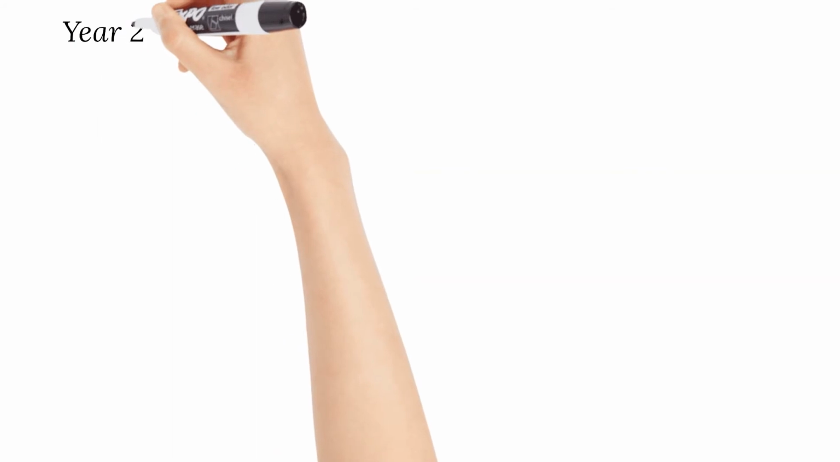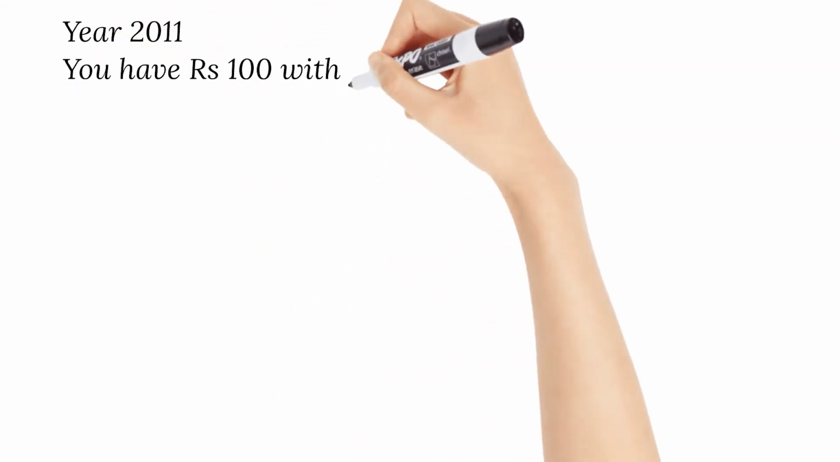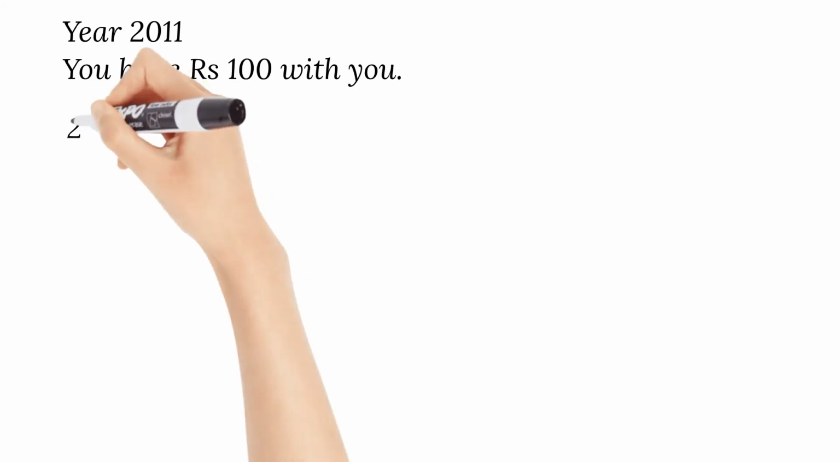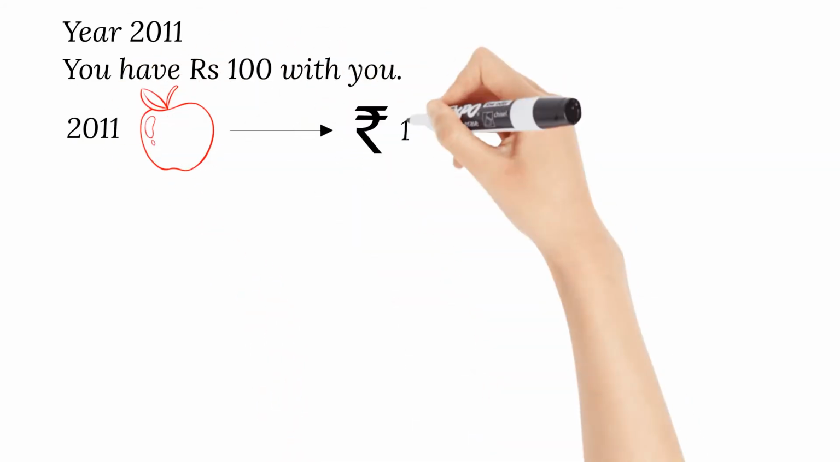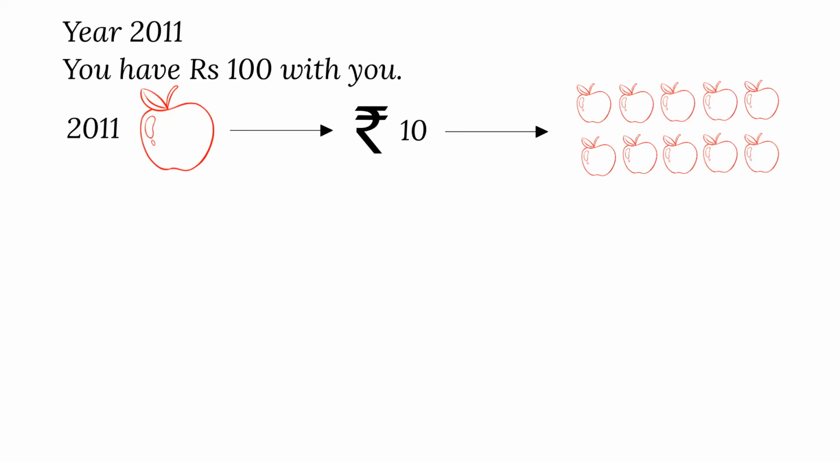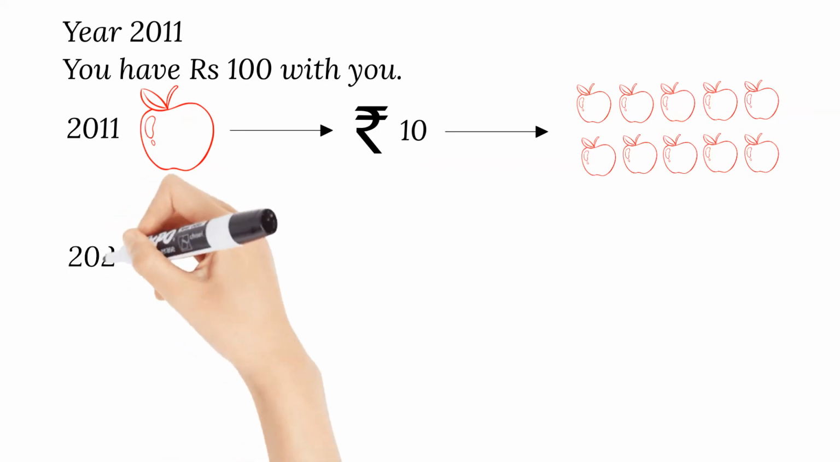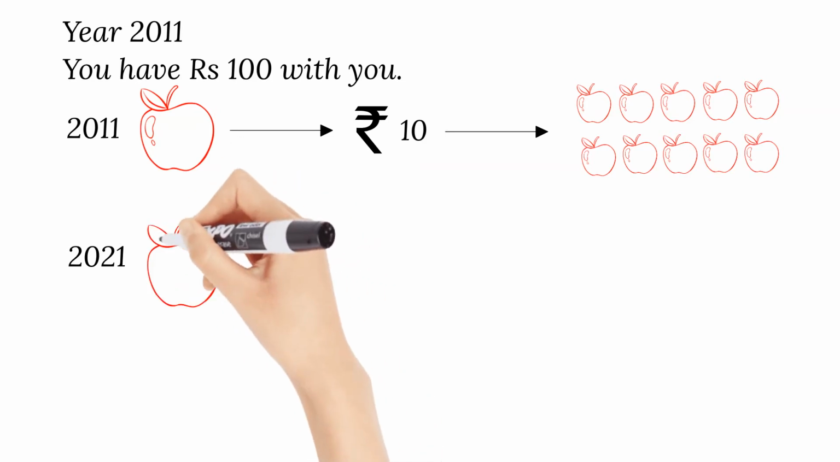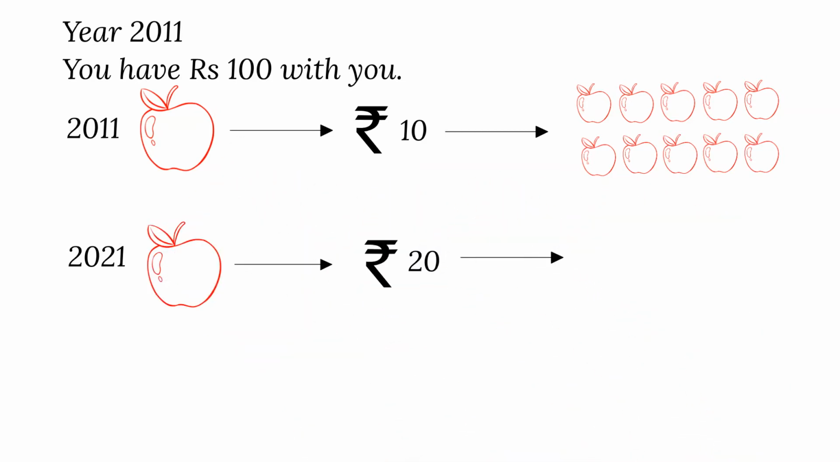Let's say in 2011 you have 100 rupees with you, and as we saw in the example, if you want to buy an apple in 2011, it costs you 10 rupees per apple. So you will be able to get 10 apples with the 100 rupees you have. Let's say you did not spend the money, you saved it very carefully, and now in 2021 you want to buy apples again. So in 2021, as we saw, due to inflation, the apple now costs 20 rupees. So you will be able to get only 5 apples with the 100 rupees you have.